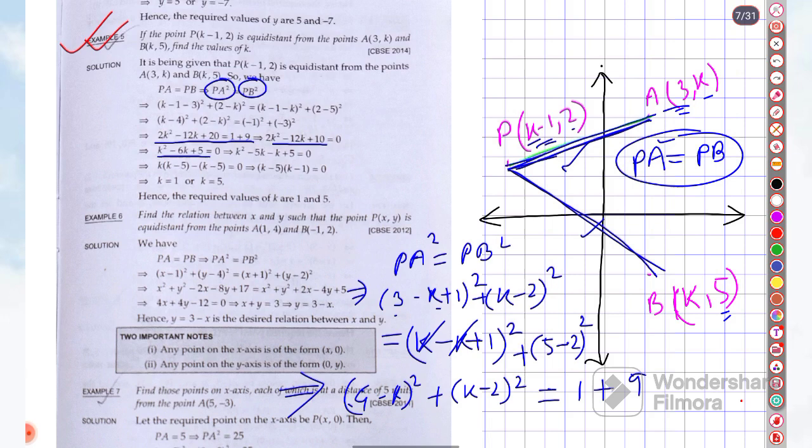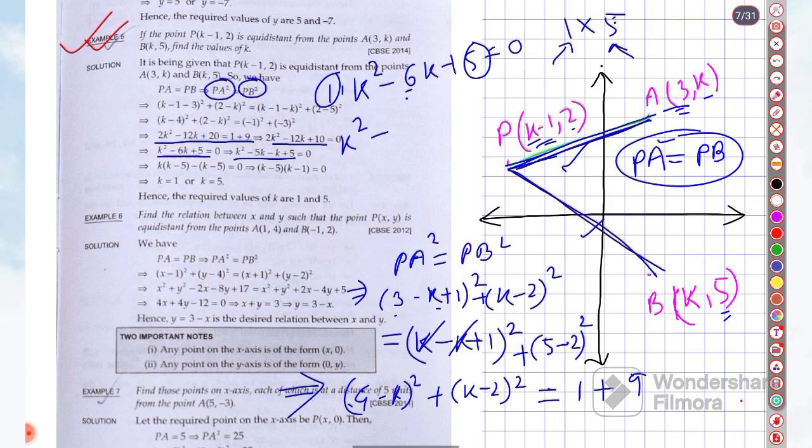Now you will do this, k square minus 6k. Okay, middle term factorization you will do it. What is the process of middle term factorization? The coefficient of k square you will take, this 5 you will take, 1 into 5. And you use these factors 1 and 5 to get this 6. So we are writing k square minus 1k minus 5k plus 5 is equal to 0, splitting this 6 as 5 plus 1.